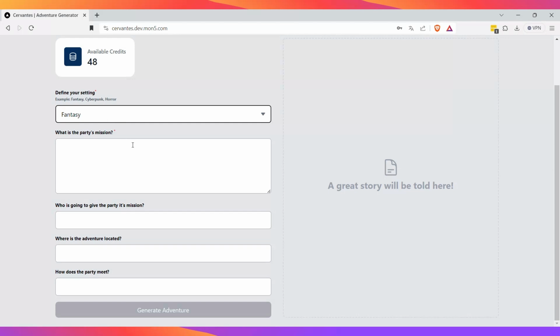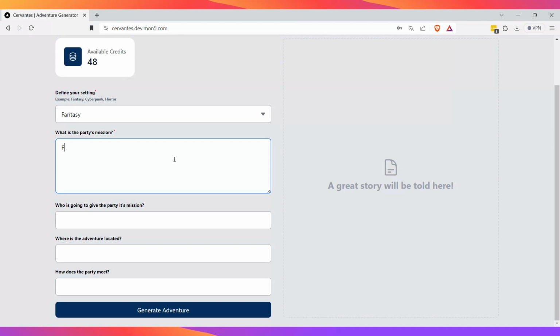Then we have the party mission. What is the party mission? We as a group, we work in a party to solve a problem. In this particular sense, that will be the mission. So I'm gonna tell that, let's do something wacky. So maybe find the rubber dog of truth that will allow the wizard to unlock the spell of better coding.